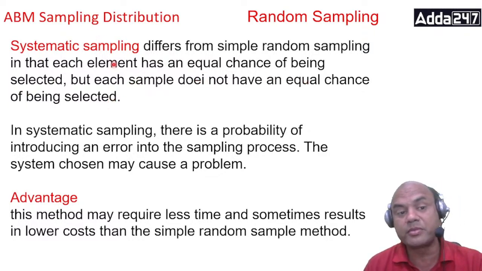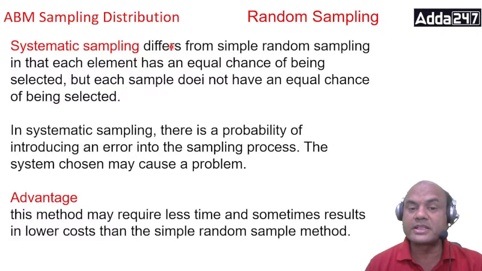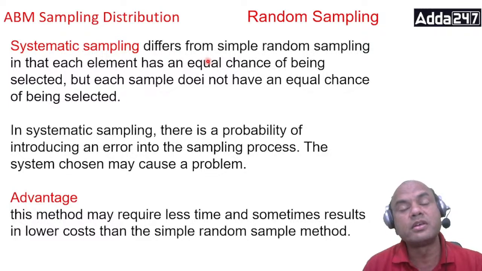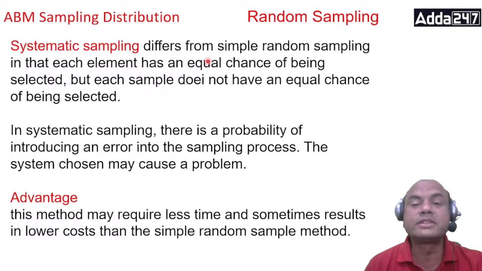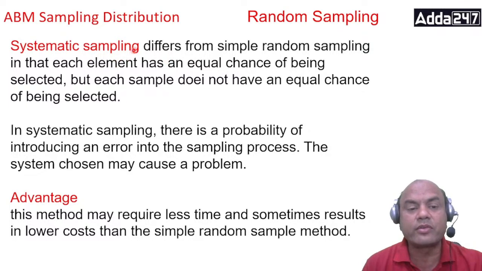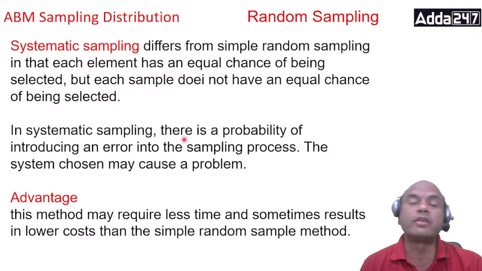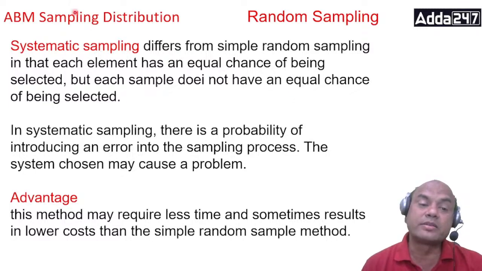Now, this is a problem with systematic sampling, and this question comes in the exam as a complete-the-following for 1 mark. Systematic sampling differs from simple random sampling in that each element has an equal chance, because I don't know which element will stand fifth whenever I tell them to stand in the row. So each element has an equal chance, but each sample does not, because the one who will be standing fourth will not get selected.